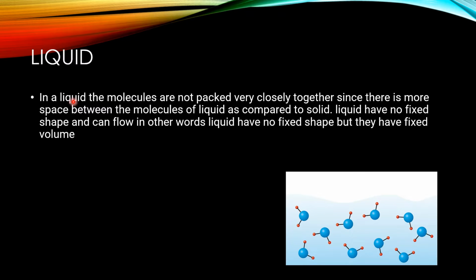So here you can see molecules of water, and they are moving. That's why, if the molecules can move, a molecule can go down, then it will go up. They can move in any direction, so they don't have a fixed shape because they are packed far from each other but not very closely, and are not packed tightly, so they don't have a fixed shape but they have a fixed volume.